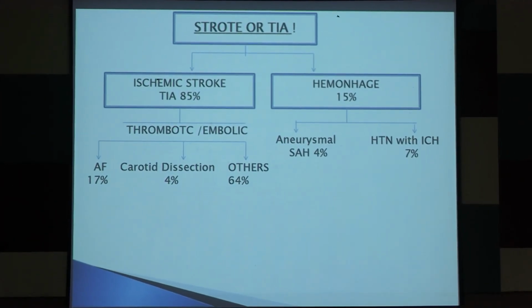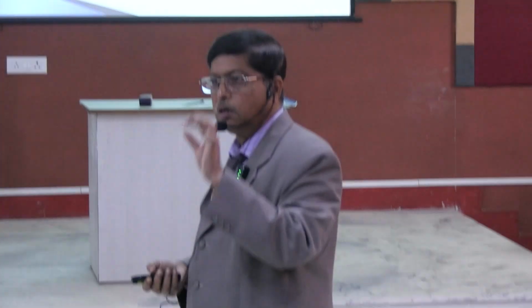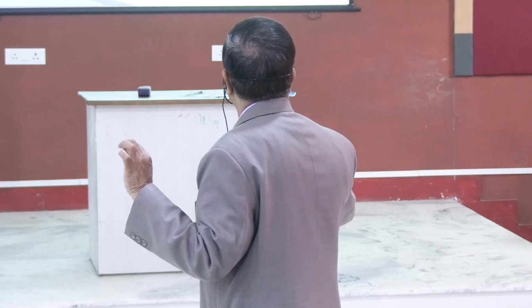This hemorrhage has a few main causes. There may be aneurysmal dilatation in an artery that ruptures and becomes a hemorrhage, or an AV malformation, an arteriovenous malformation, that ruptures, in which case it is a subarachnoid hemorrhage.